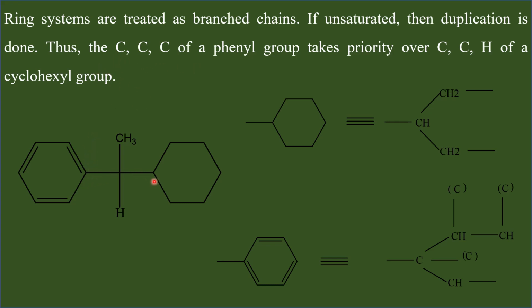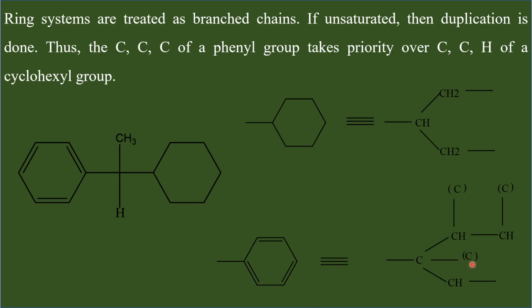Whereas in the case of the cyclohexyl group, this carbon is connected to two carbon atoms and one hydrogen. I have expanded the cyclohexyl group here. This is CH and this is connected to a CH2 here, and another CH2. Therefore, this carbon is directly connected to two carbon atoms only. Whereas in the case of the phenyl carbon here, it is connected to two carbon atoms, one real carbon, here you have a CH. So that is a real carbon, and apart from that the pi bond is with the